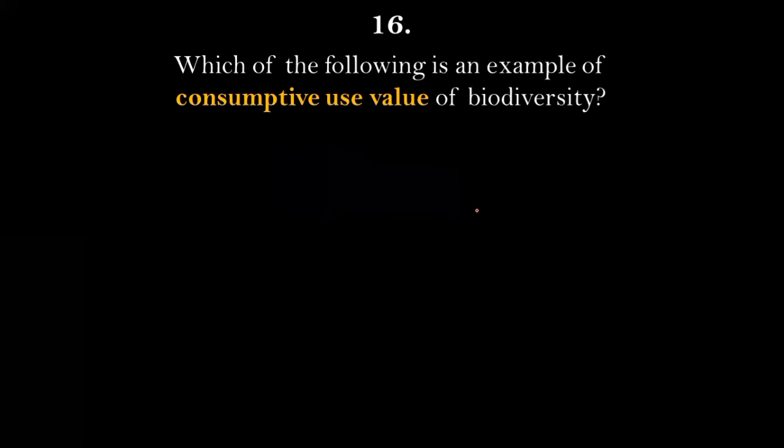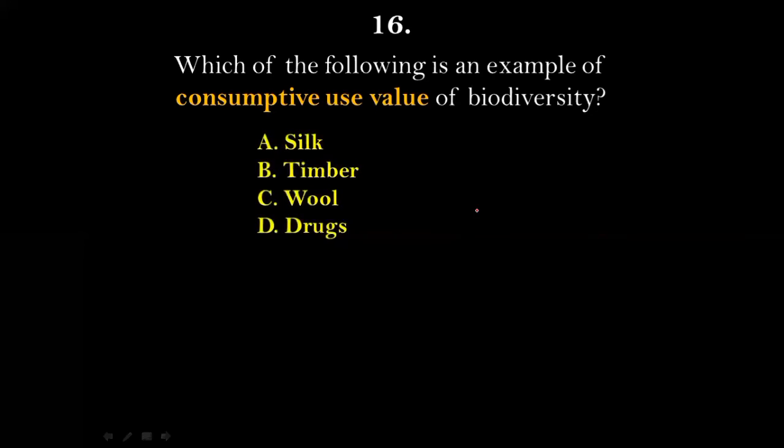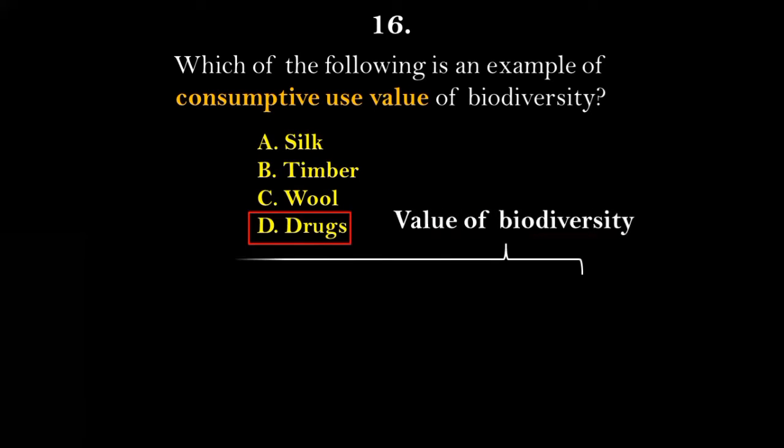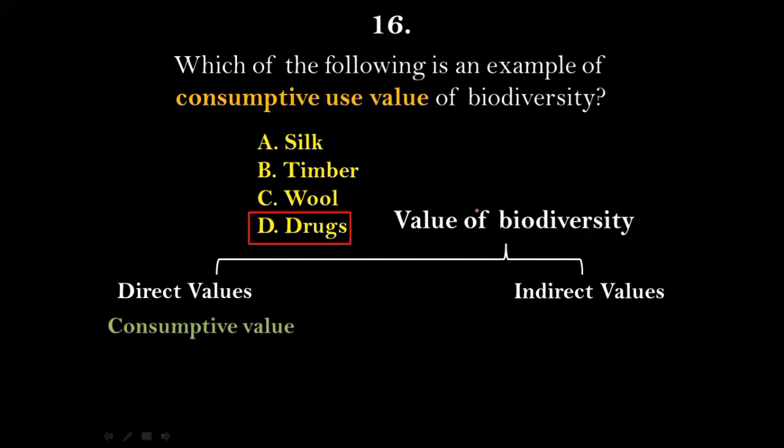Question number 16. Which of the following is an example of consumptive use value of biodiversity? Silk, timber, wool, drugs. The right answer for this will be option number D, that is drugs. Now again, as we talk about the values of biodiversity, there are two values, direct values and indirect values. Under direct values, we have first of all consumptive use value and productive use value. Anything under consumptive use value is any benefit or value that we get from biodiversity which is used for consumption by human beings.